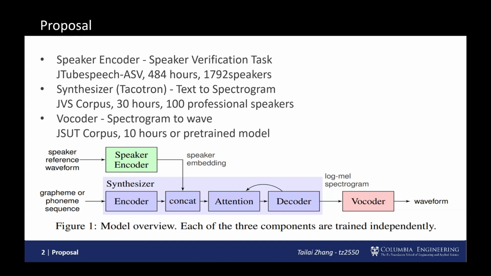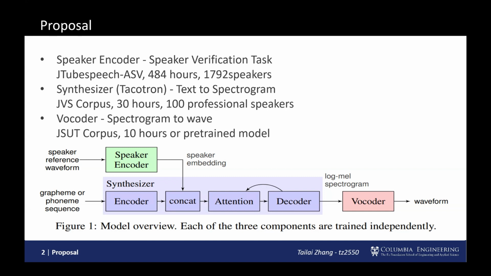The objective of this project is to develop a reliable multi-speaker TTS system. The system architecture comprises three main components. The first is a speaker encoder trained as a speaker verification task, utilizing the JTube speech corpus, which contains 484 hours of recording from 1,792 speakers.